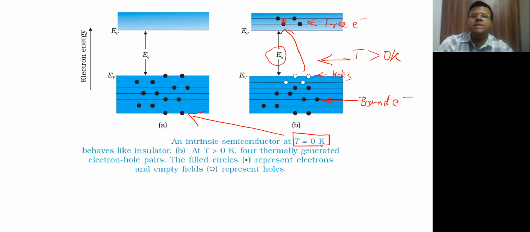Further, these electrons will also come and recombine with the holes. So this is one diagram which summarizes all those points. We represent the holes with a circle and the electrons with a blackened circle in general. I hope we can go ahead.